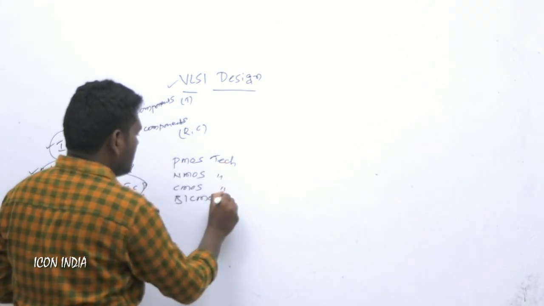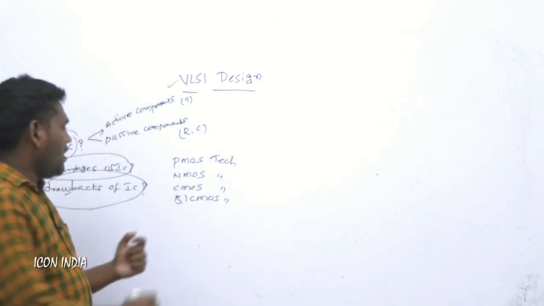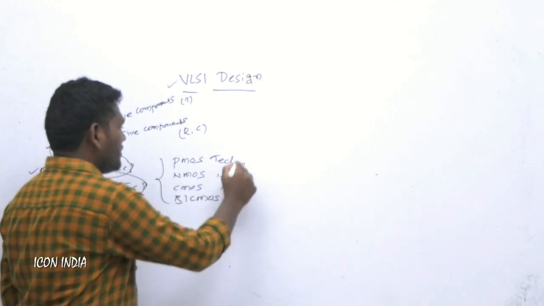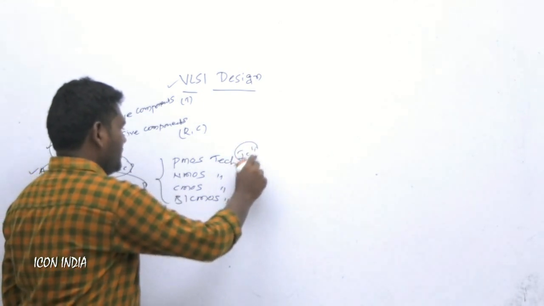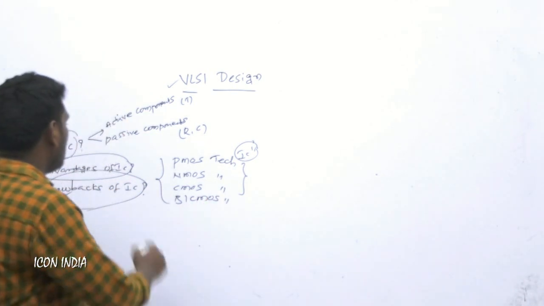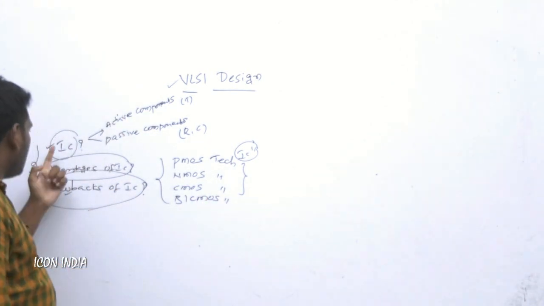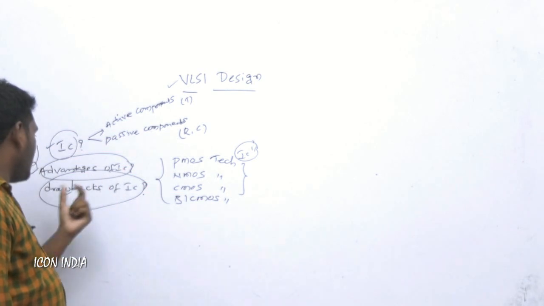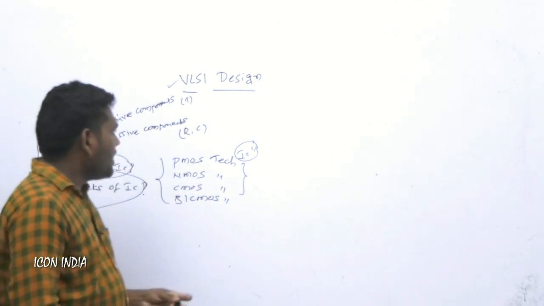In all those fabrication processes we are using ICs. So we now know what is meant by IC, the advantages of ICs and the drawbacks of ICs.